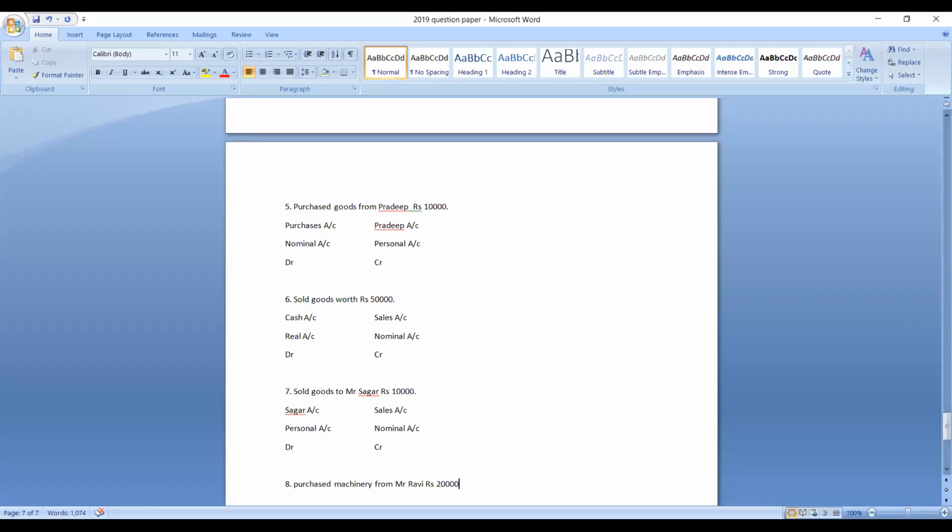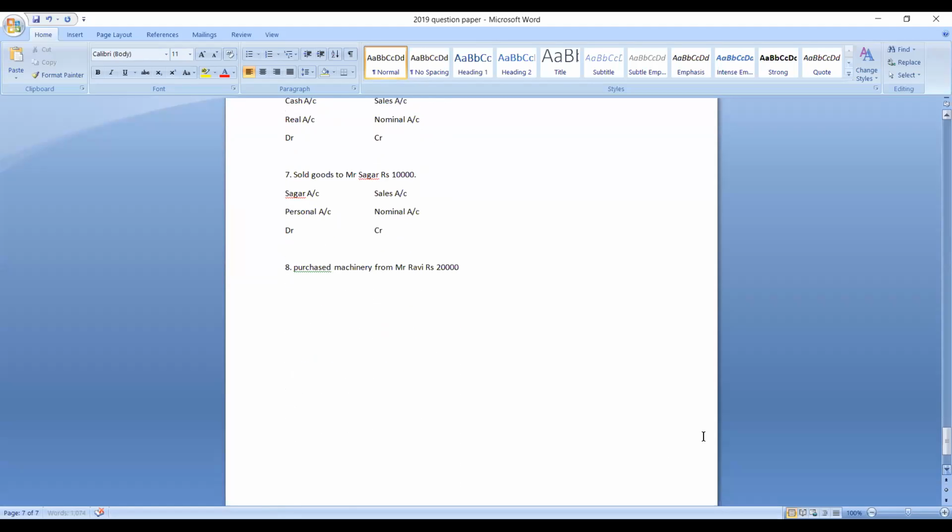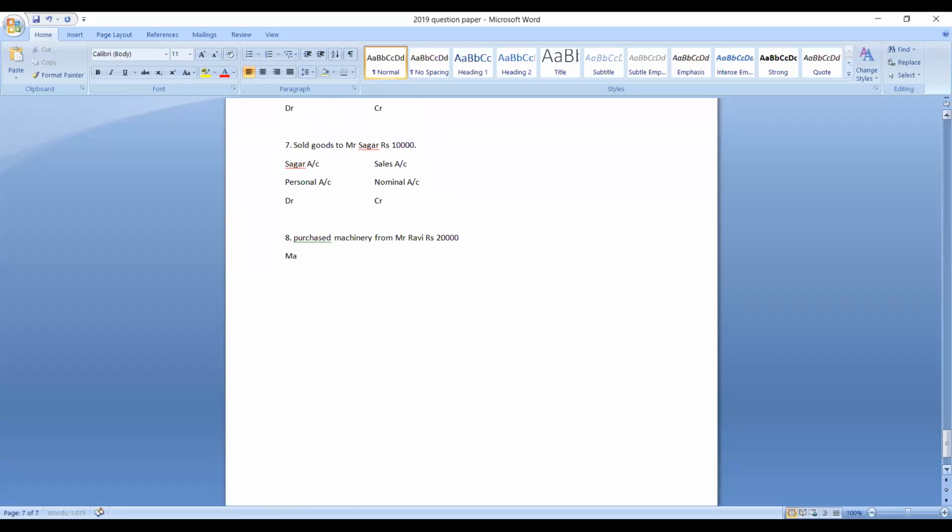How many accounts are you finding over here? We are finding two accounts. Which are those two accounts? One is machinery account, and another one is which account?